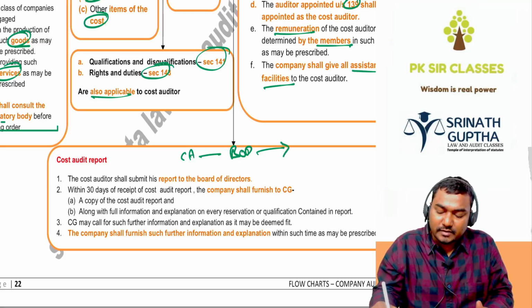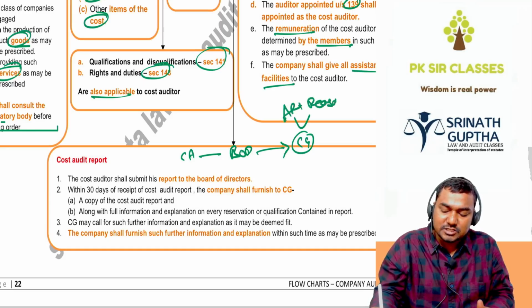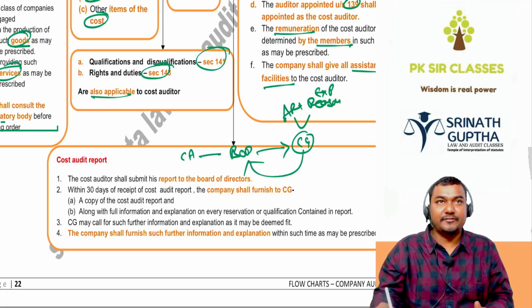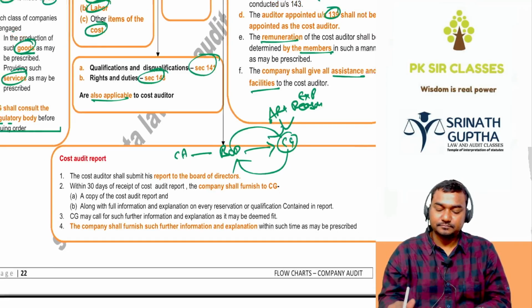The BOD has to forward the same report to the central government, that is the audit report plus reasons and explanations for the qualifications. And the CG may ask for more clarification. Based on the request of the CG, the BOD has to provide the clarification to the central government.